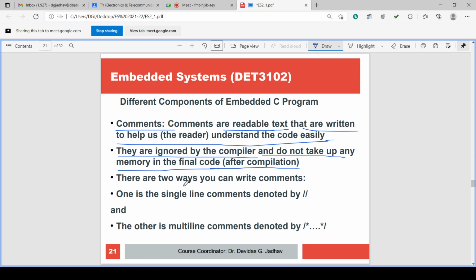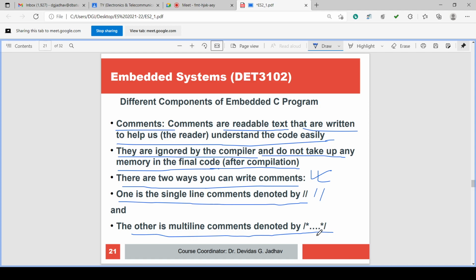There are two ways you can write the comments. One is a single line comment denoted by double backslash, and the other is a multi line comment written by backslash star, then a block of multiple lines, and then star backslash. Single line comment is denoted by double backslash and multi line comment is denoted by backslash star and star backslash.